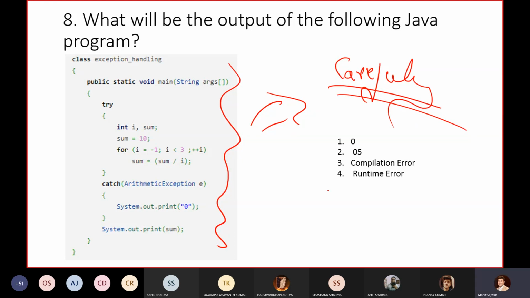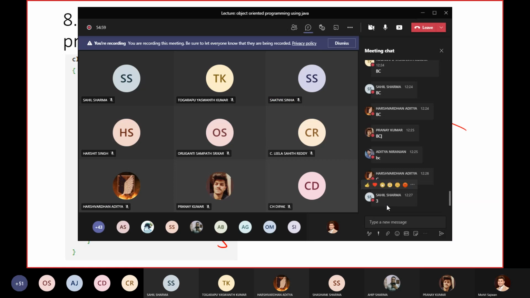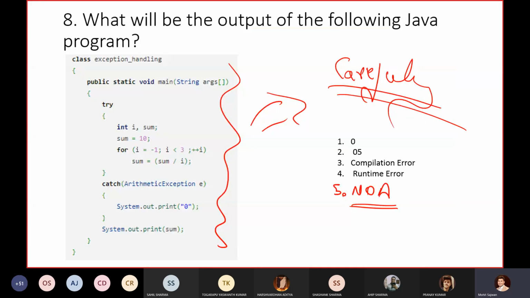Or I will put one more option, none of the above, NOA. Just write down 1, 2, 3, 4, 5. Yes, take your time. I am 100% sure that all of you know the answer for this particular source code, for this particular program. I must say that.